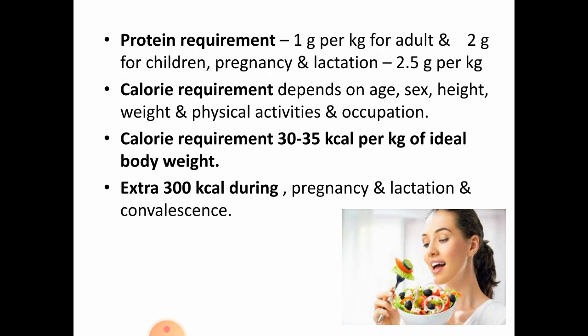If he is sedentary, then we will take the lower range, that is 30 kilocalories per kg of body weight. If the person has higher muscular activities, then 35 kilocalories per kg weight, and an extra 300 kilocalories should be given during pregnancy, lactation and convalescence.